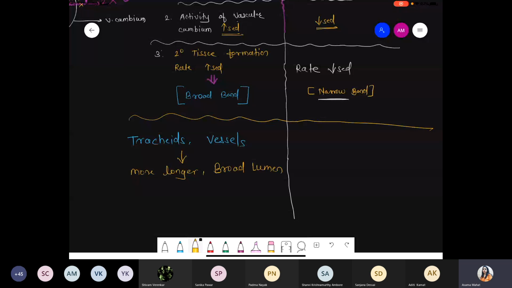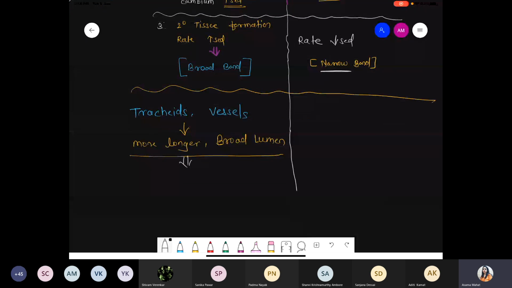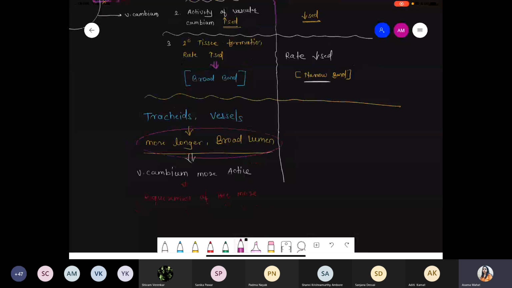And you know very well the meaning of the lumen and why such a condition is present, because the cells are more active, meaning vascular cambium is more active, and if it is more active, there is a requirement of more water also. So simple funda: broad lumen of tracheids and vessels form during the favorable condition, during the spring season, during the early summer.